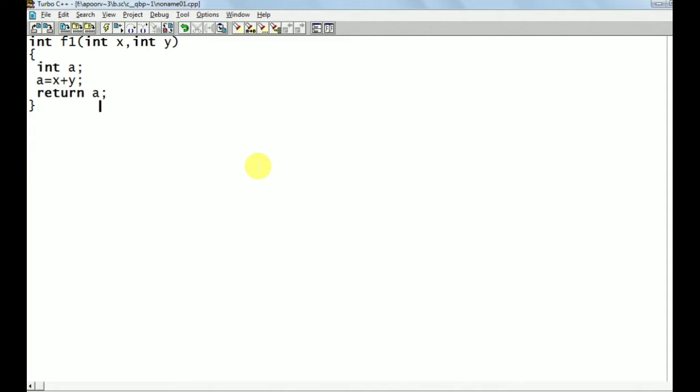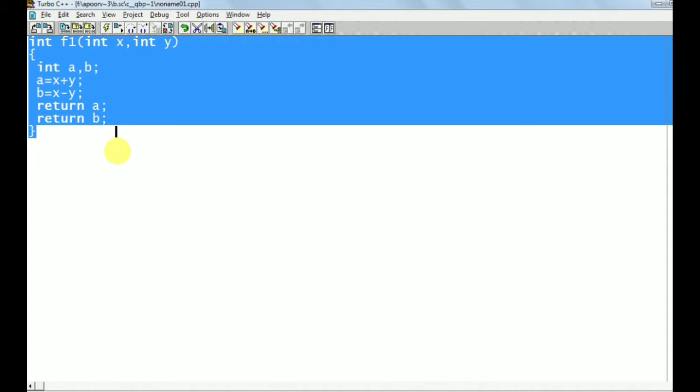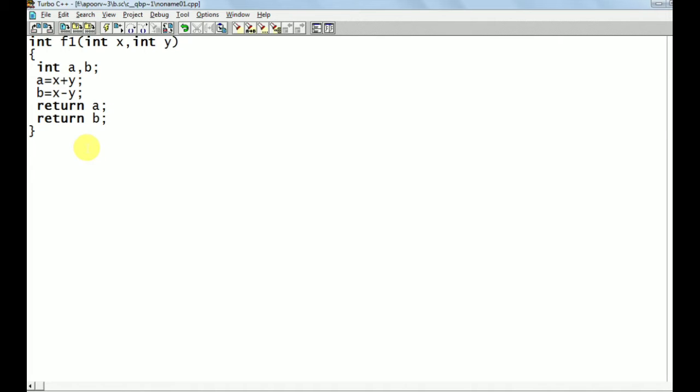For example, I want to calculate the x minus y value, so I am writing the expression x minus y here. That result I am holding in b, declaring the b variable here. To return this b value, I am writing return b. Now can we write like this in the C language? No, we cannot write like this because we cannot write multiple return statements in a function.